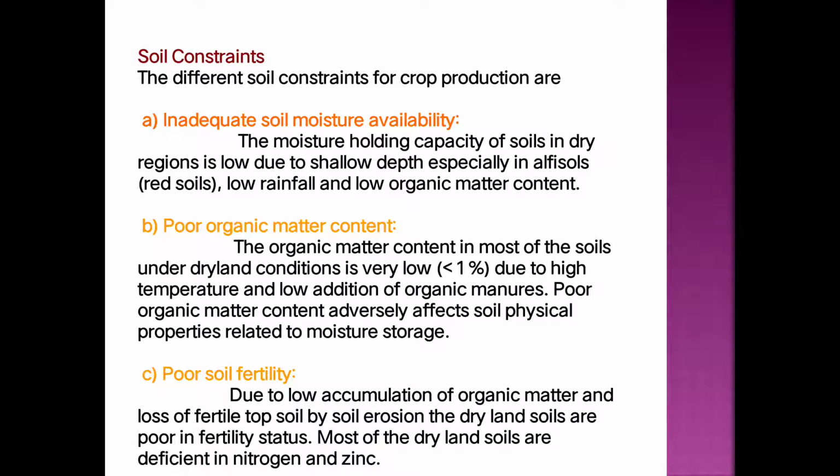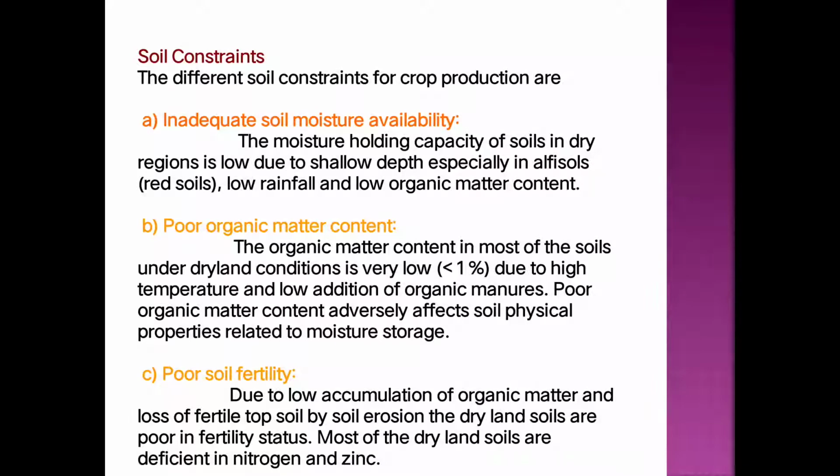Then the next important soil constraint is poor soil fertility. Why is the fertility of soil in the dryland condition very low? We have to discuss this point: due to the low accumulation of organic matter and loss of fertile topsoil by soil erosion, the dryland soils are poor in fertility status. Most of the dryland soils are deficient, particularly in nitrogen as well as zinc.